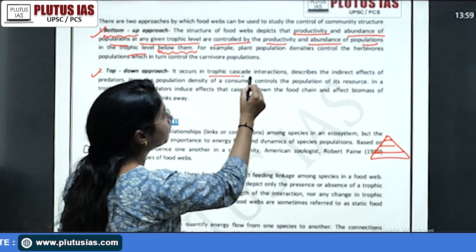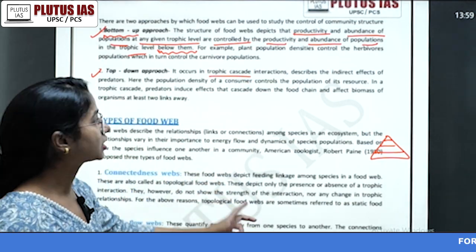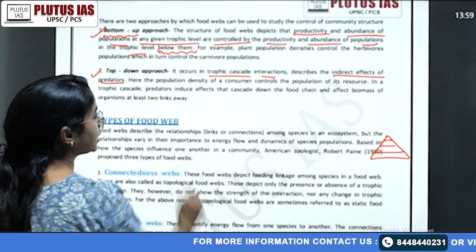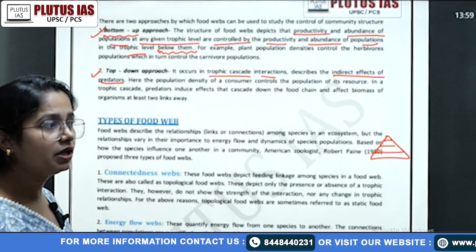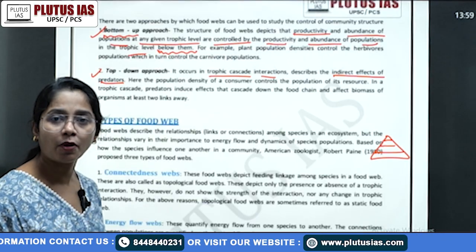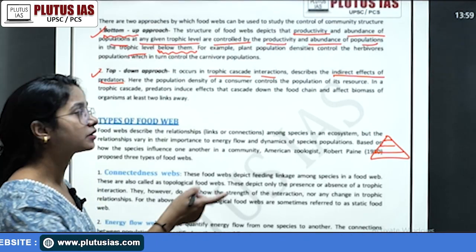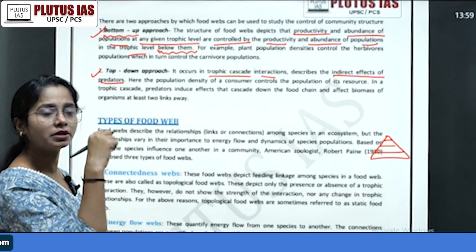It occurs in the trophic cascade. Of course, we will talk about the trophic cascade next. Interaction describes the indirect effects of the predator, right? Here you can connect with that Lotka-Volterra model, that not only do the deer decide the population of the lion, but also the lion decides the population of the deer, right?